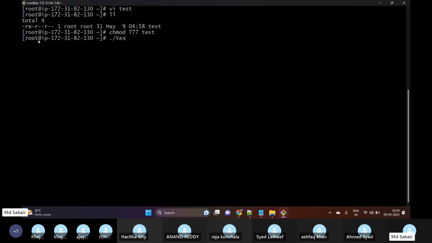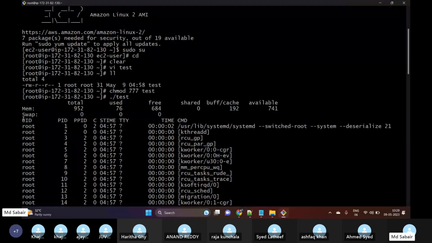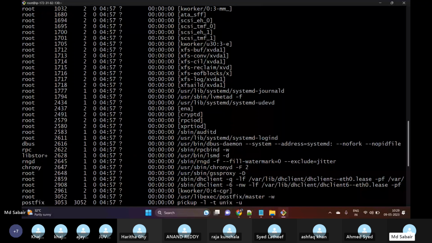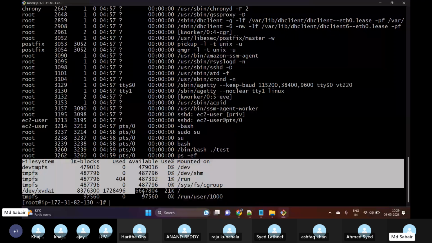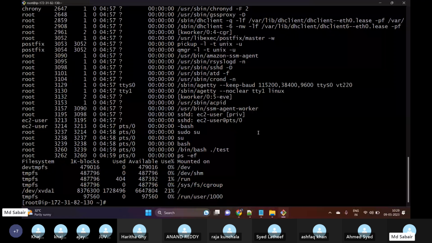Now what's the output? The moment I have executed my script, we can see the free -m output, and then ps -ef. This is what we get generally from ps -ef. And if I execute df, then this is what we get. So what we have done is automated our manual process now.